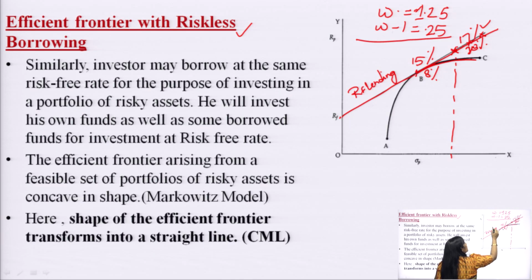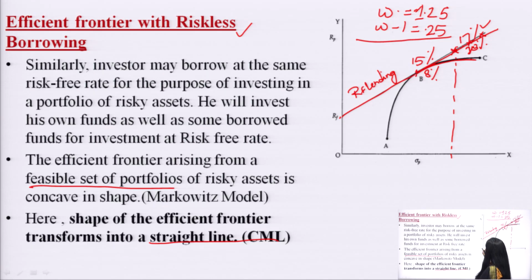So, now we have a new efficient frontier as suggested by the CAPM model, and this new efficient frontier is a straight line having all the feasible set of portfolios which were earlier lying on the concave shape. So, now the shape has been converted into a straight line, and this straight line is also called the CML,